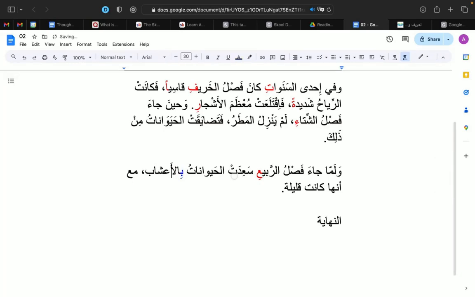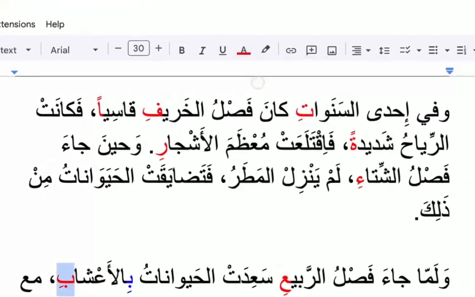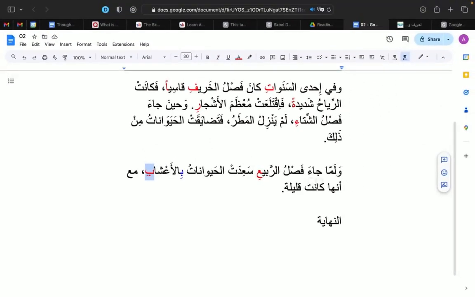And it means they were happy with the greenery that came out due to the season of spring. Okay. And since ba acts as a harf al-jar, then the word that it connects to gets a kasra. ولما جاء فصل الربيع سعدت الحيوانات بالأعشاب.